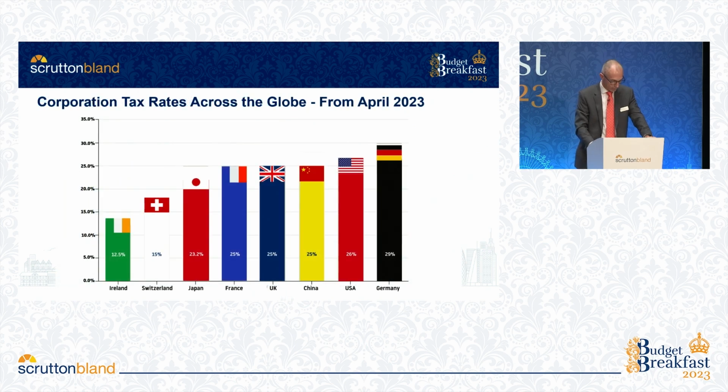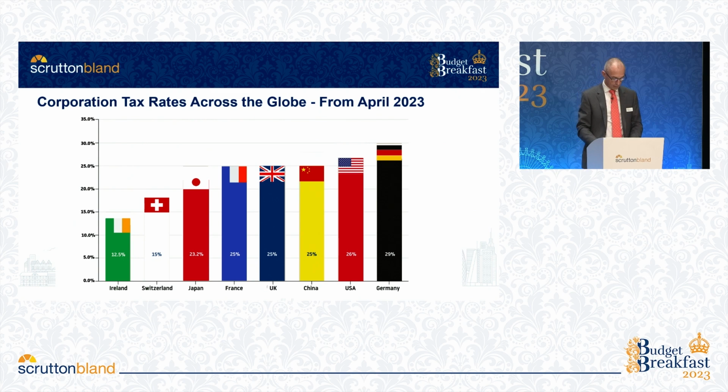If you compare our rate to our G7 counterparts' rates, even from the 1st of April when it rises to 25%, it still remains competitive. Where an accounting period spans the 1st of April 2023, then 2 notional corporation tax accounting periods are created and profits are apportioned on a time basis in determining the overall corporation tax rate for that period and the exposure for the whole of that period of account.